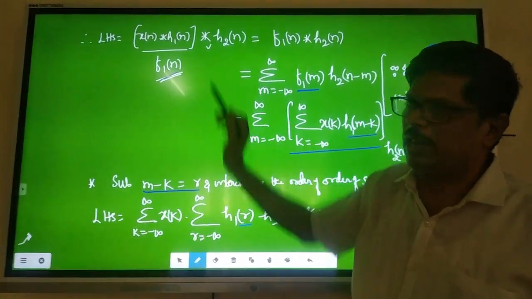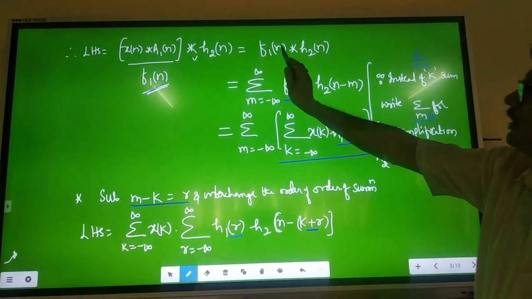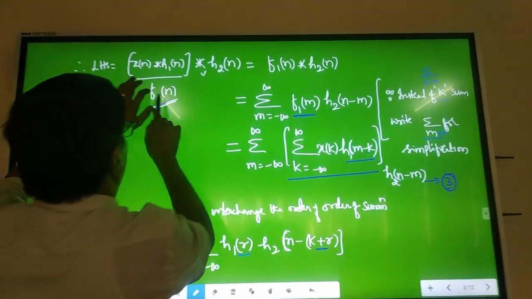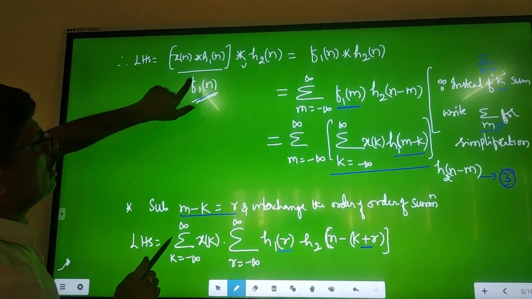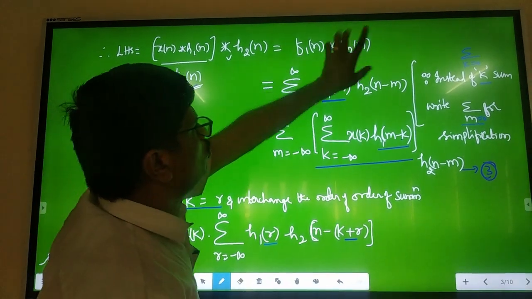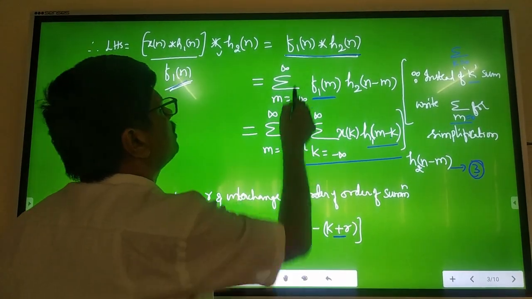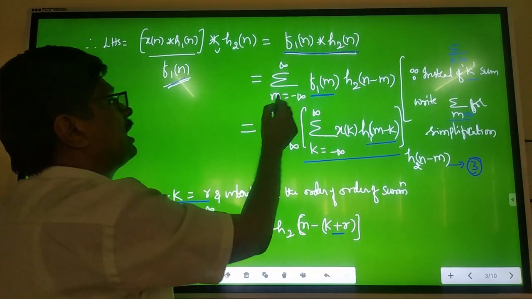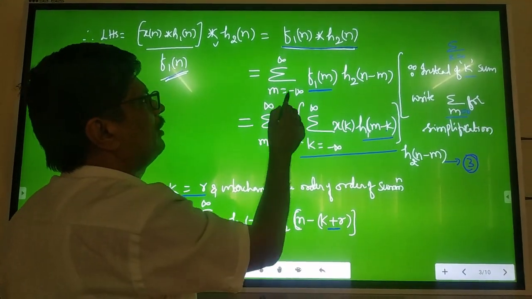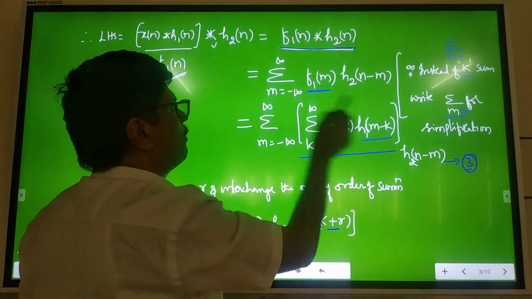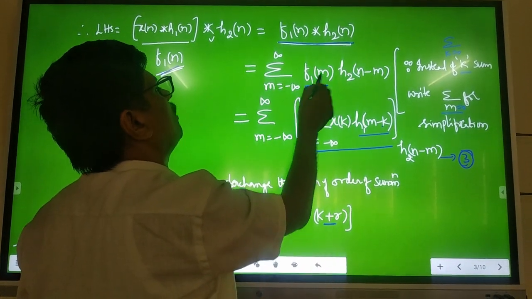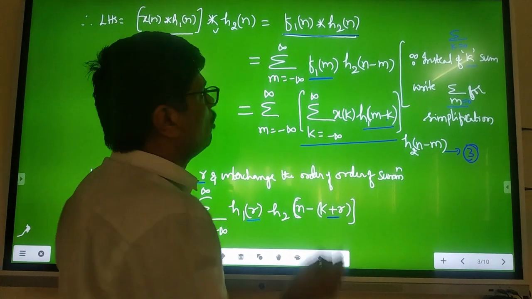These two is nothing but the first assumption, f1 of n. This can be written as f1 of n convolved with h2 of n. Now write the formula for this. Instead of k, I write m, that's all. What is the normal formula? Summation k equals minus infinity to plus infinity f1 of k, h2 of n minus k.